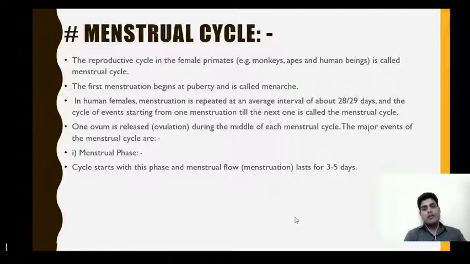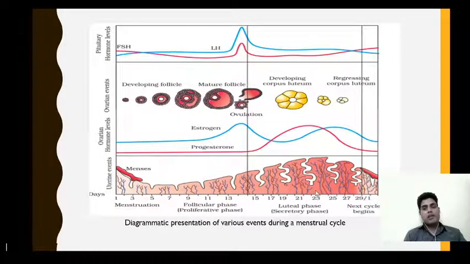The different phases are: the menstrual phase, in which menstruation occurs; the follicular or proliferative phase, in which the differentiation of follicles occurs; the ovulatory phase, in which ovulation occurs; and the secretory or luteal phase, in which vascularization of the endometrium occurs. So these are the different stages of the menstrual cycle.